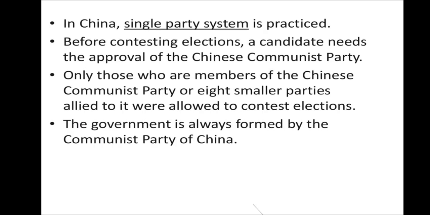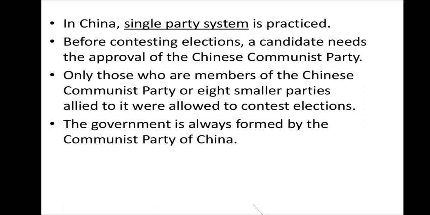Like, we need to choose who is working well or who has the capability to work. So that's how we choose in an election. But if there is a single party system, how can we choose from that? So in China we have a single party system which is practiced.